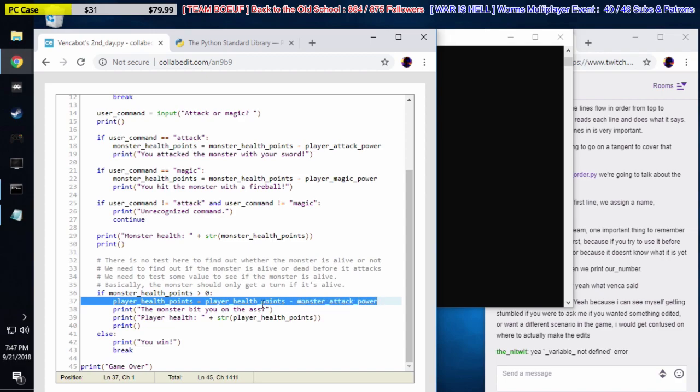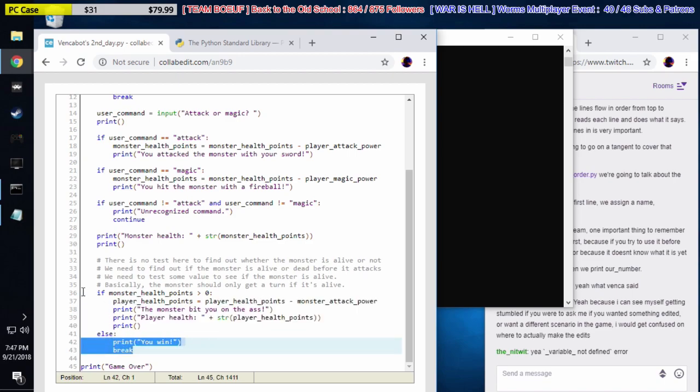Right here, the player health point is getting changed because the monster is attacking him. So player health points is, we subtract the monster's attack power. So the monster is attacking. Then we print off a message and we're done. But down here, if this code is run, this code is not run, right? Because we have an if-else statement here.